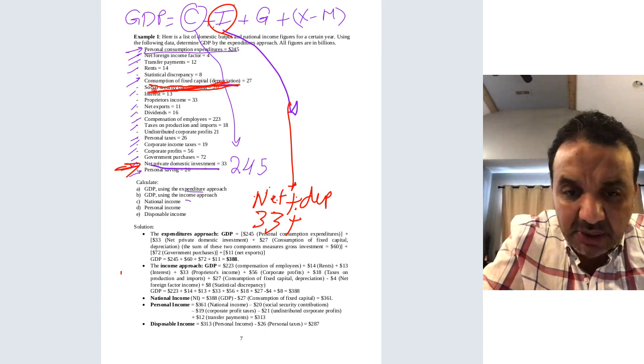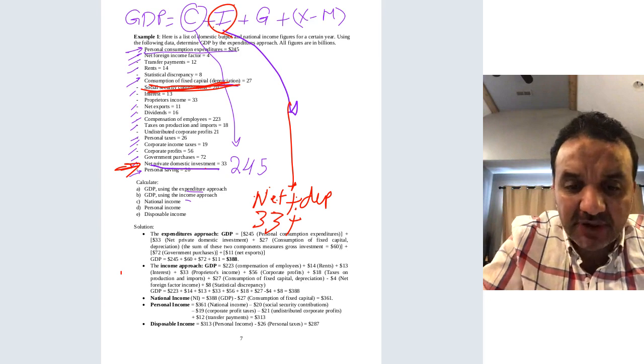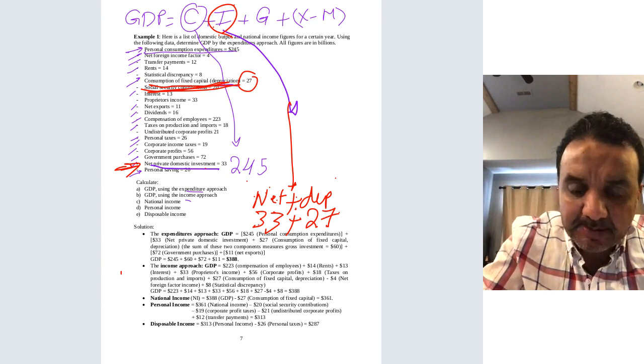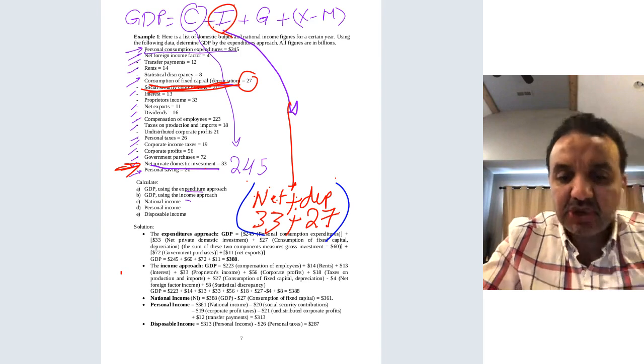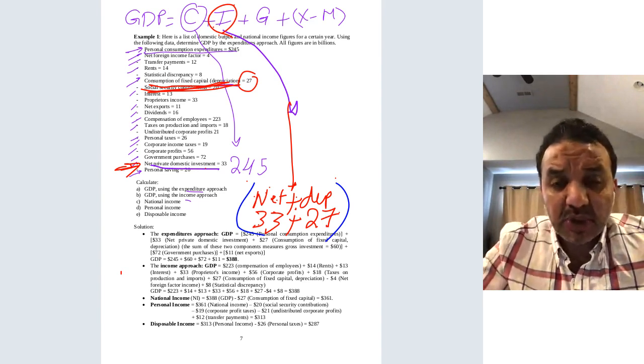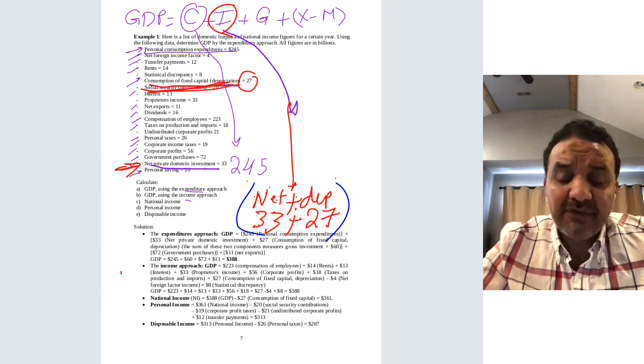You have to know that another name for depreciation is consumption of fixed capital, which is 27. So plus 27. If you add 33 plus 27, this will give you what we call gross domestic investment.